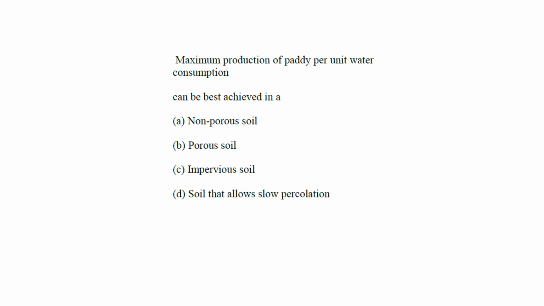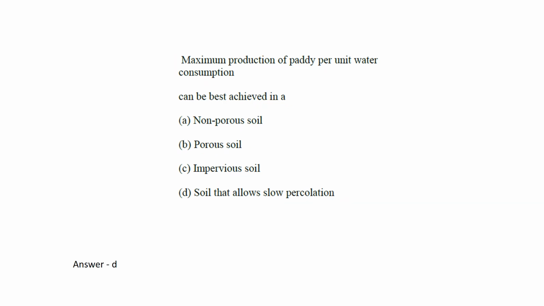Next question, maximum production of paddy per unit water consumption can be best achieved in non-porous soil, porous soil, impervious soil, soil that allows slow percolation. Okay, it is actually D, soil that allows slow percolation.